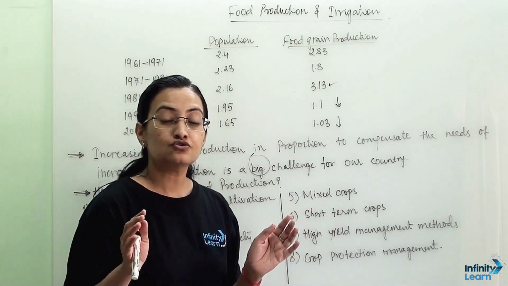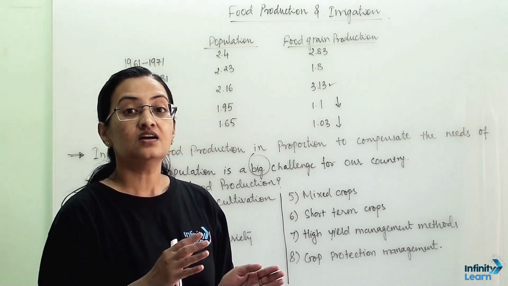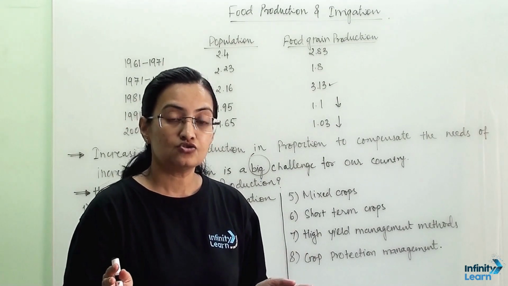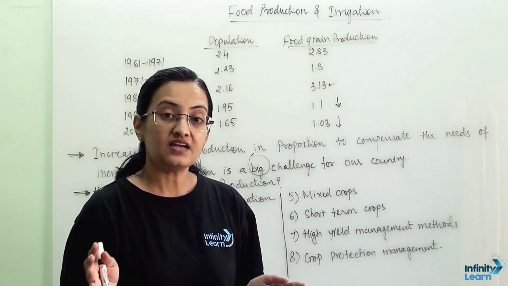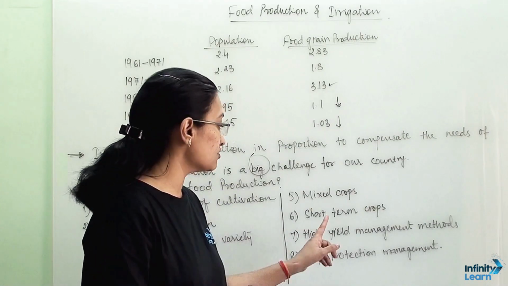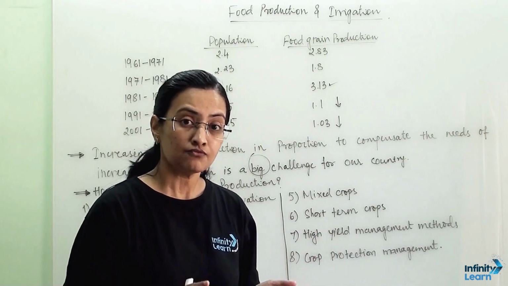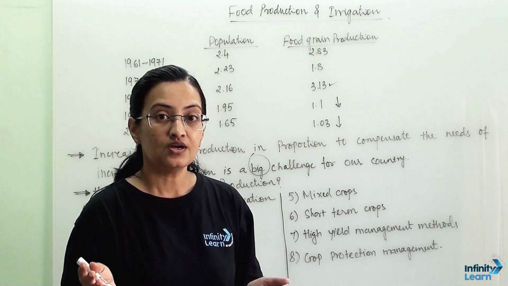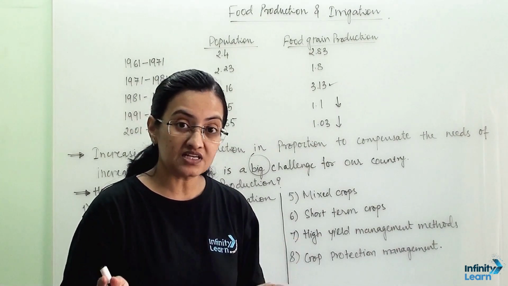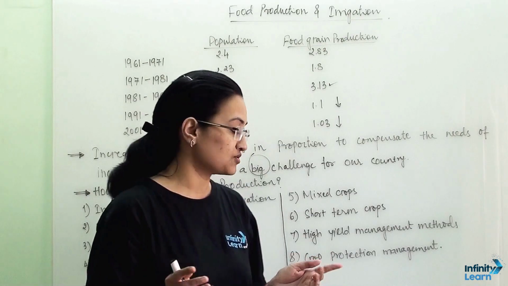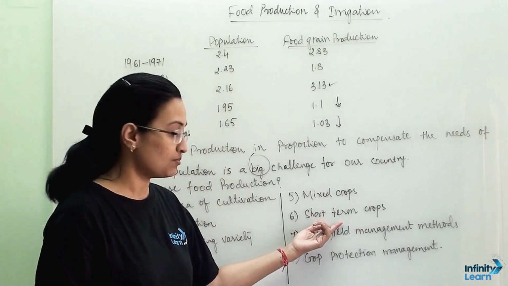Then short term crops. If we are sowing a crop which will take 8 to 10 months to mature, and compared to that we take a short term crop which matures in 4 to 5 months, then within one cycle we can take 2 crops. So short term crops are important.